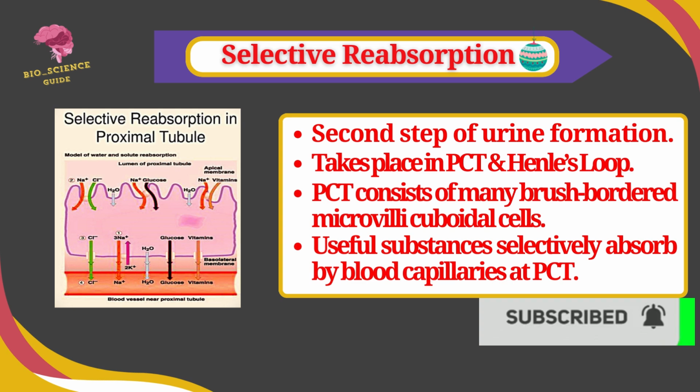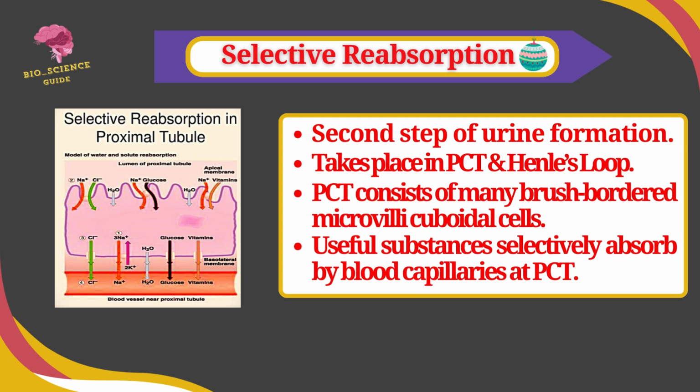The useful substances like glucose, amino acids, vitamins, hormones, and inorganic salts like sodium ion, potassium ion, chloride ions are selectively absorbed from the filtrate into the blood capillaries of the proximal convoluted tubules.